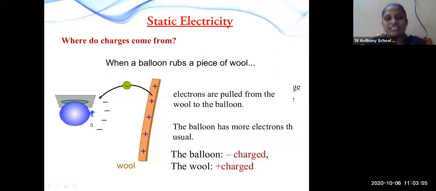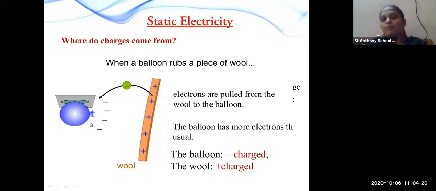When two objects are brought together and rubbed with each other, one object has a tendency to attract some positive or negative charge from the other object. If it attracts negative charges, that means the object is negatively charged. And if it attracts all the positive charge, that means it is positively charged.